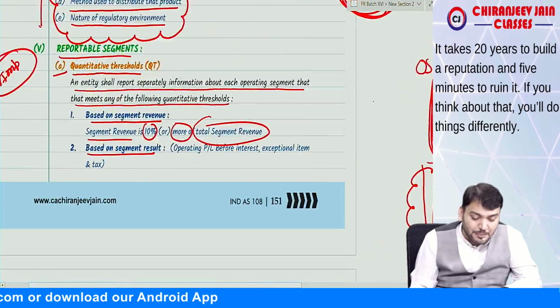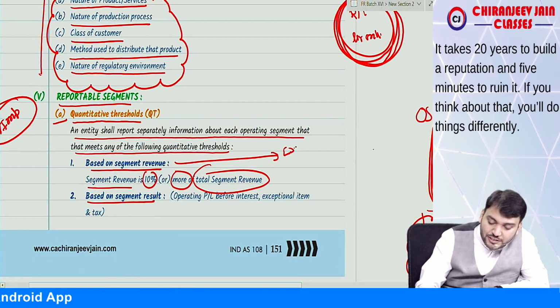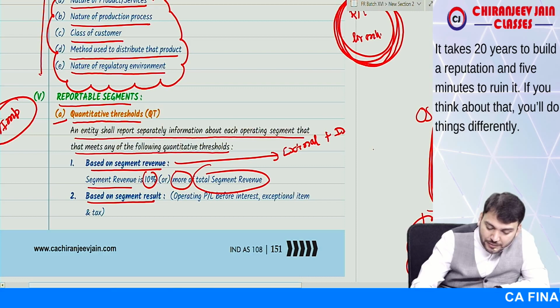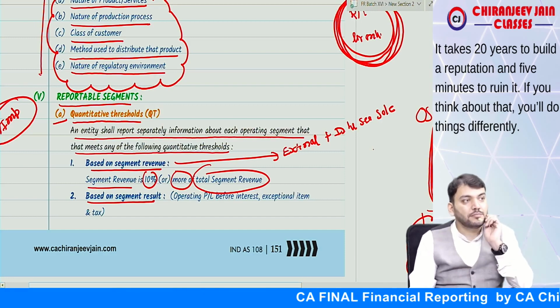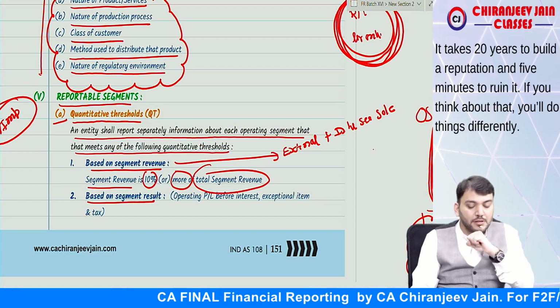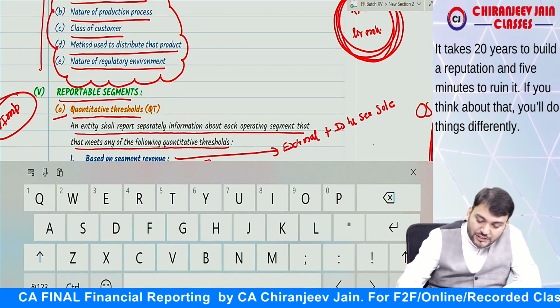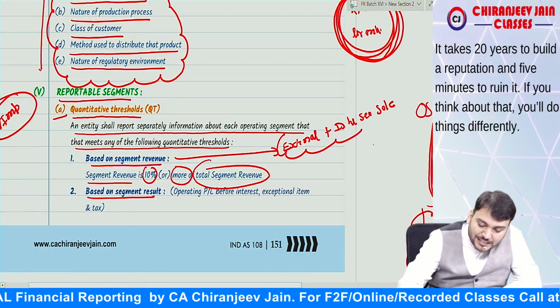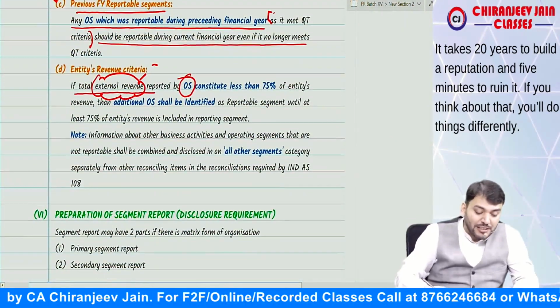So when we say segment revenue, at one point I forgot to say, this segment revenue will be equal to external sale plus inter-segment sale. Are you getting what I am saying? So when I say segment revenue, it means external revenue plus inter-segment sale. Yes sir, we have understood. So what is point number D?